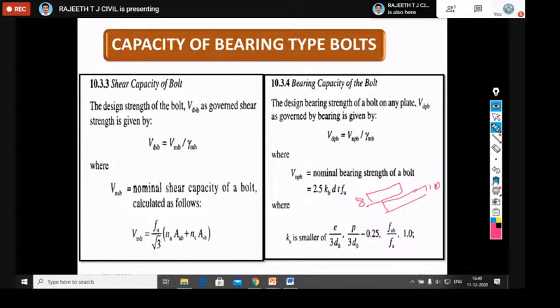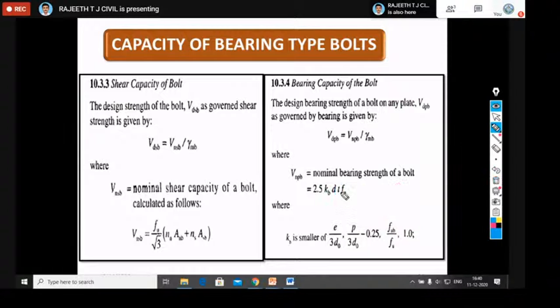Then whichever is least, we should take that value. Out of 10 and 8, here you should take 8. That is what we need to consider here: t will vary with respect to different types of connections, so we should choose the lesser thickness.